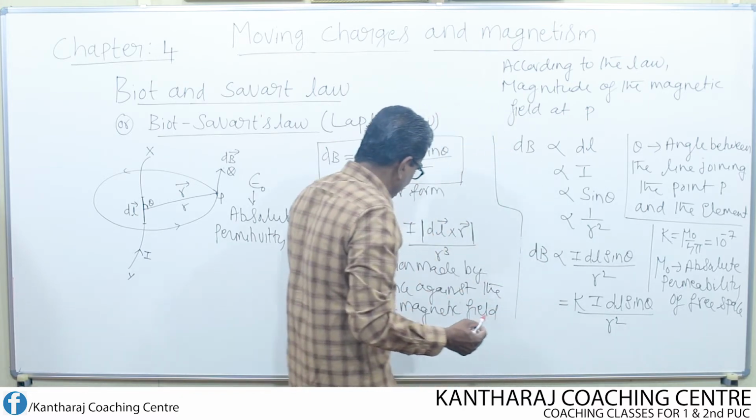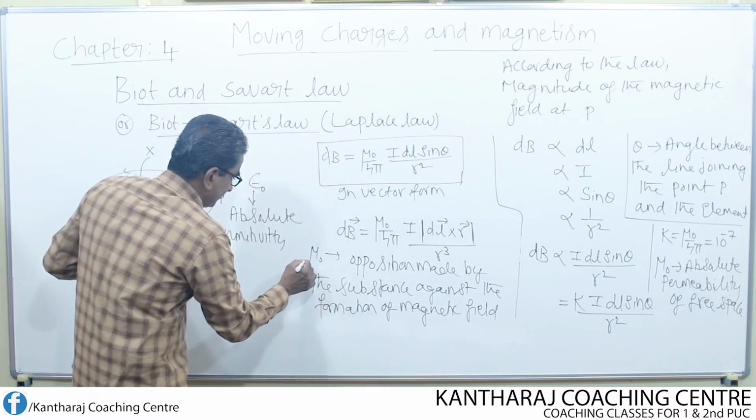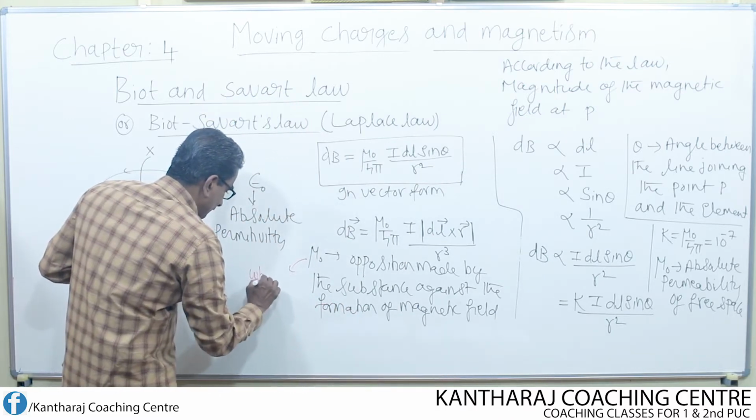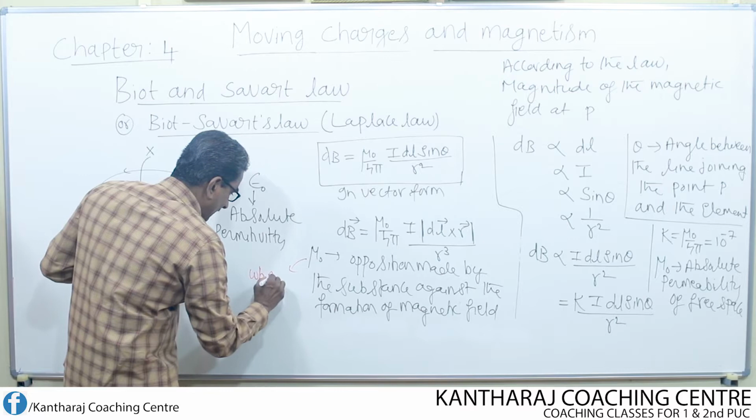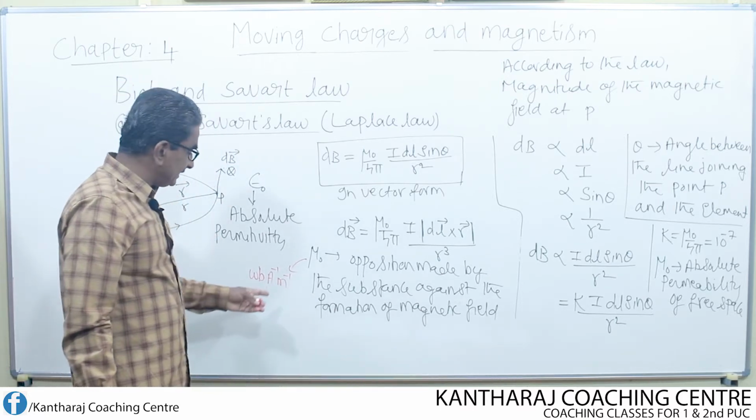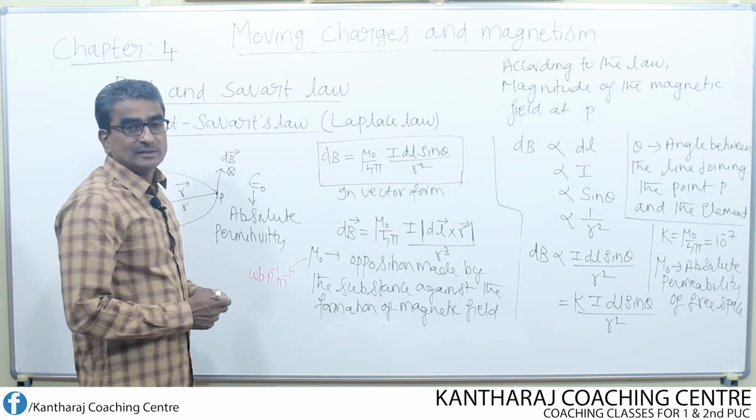What is the unit for this? The unit for this is Weber per ampere per meter. This is the unit of mu naught. Okay.